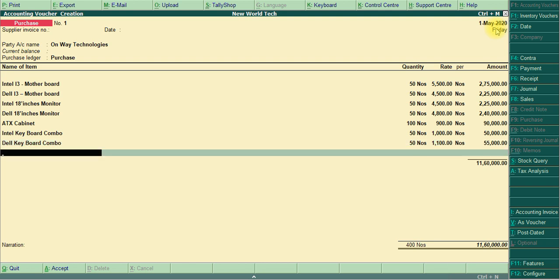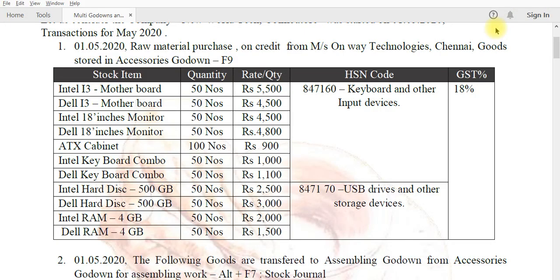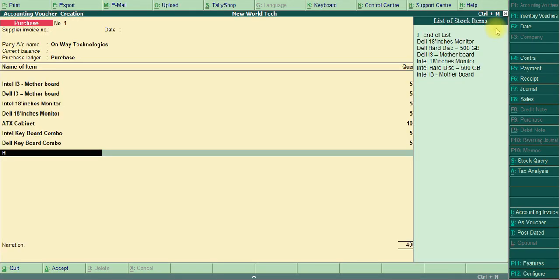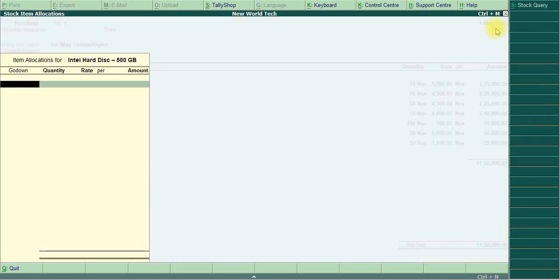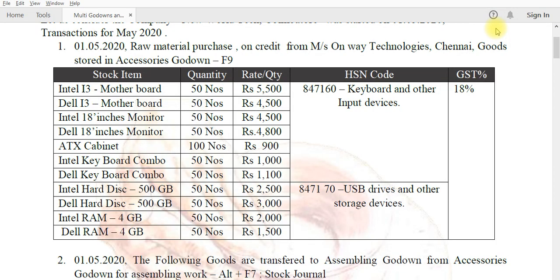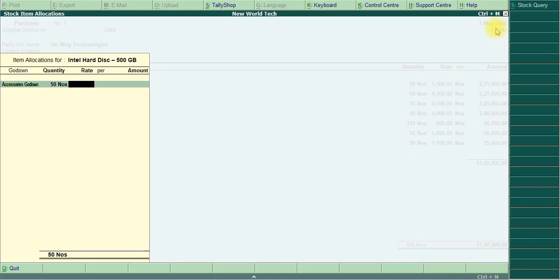Okay, then hard disk. Intel hard disk, accessories godown, quantity 50, rate is 2500.